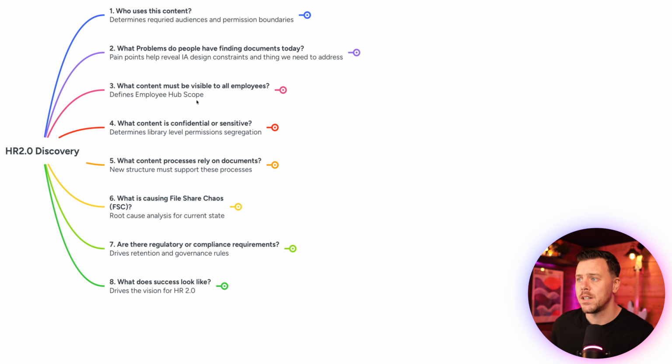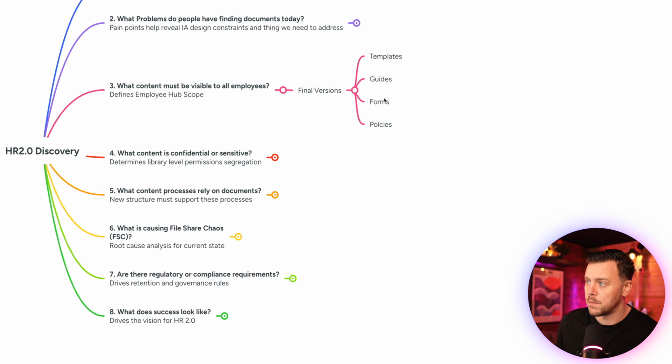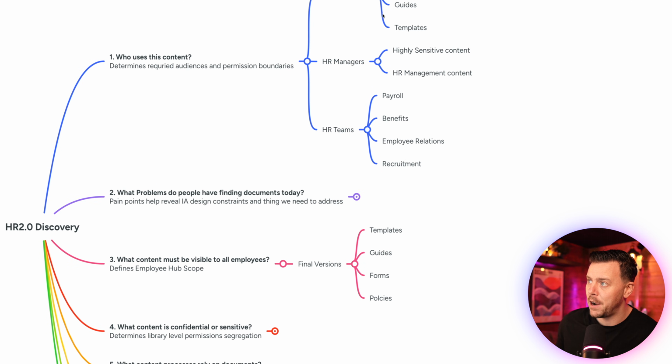So then we move on to what content must be visible to all employees. This helps define the scope of any intranet style content. Because to be honest, I've yet to come across a departmental drive that doesn't have private collaborative content mixed with content that they ultimately want to share with employees. We can identify this now and then design for it in the future. So what content must be visible to all employees? We want final versions of content, okay? And it's going to be templates, guides, forms, policies. And we can see that we kind of already figured that out from up here. So we don't necessarily answer these questions in isolation from any other question. A lot of the time they'll build, so we can always just create a connector that says this is related to this, which might seem obvious enough now.